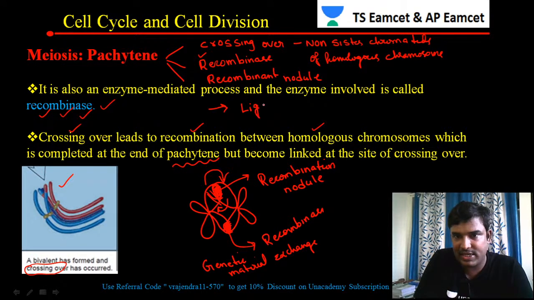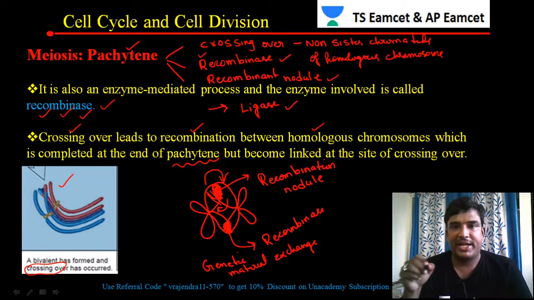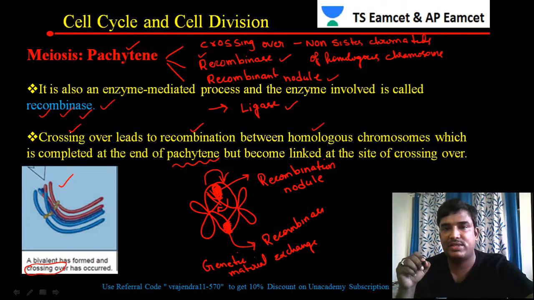That enzyme is called as ligase. So what are the enzymes involved in crossing over? We have to tell recombinase as well as ligase. And if they ask during which stage the formation of the recombinant nodule takes place, we have to remember it is in the packaging stage. Crossing over is the major event that is taking place in the packaging stage.